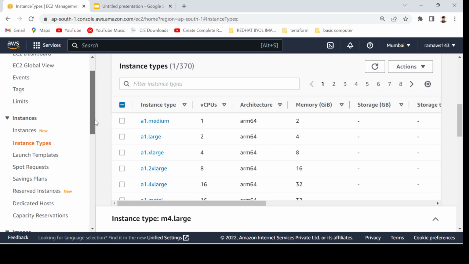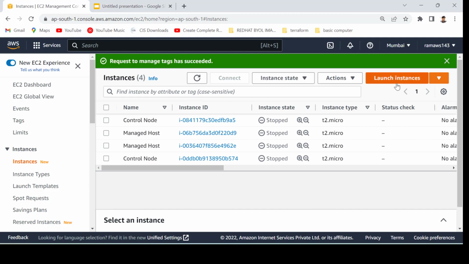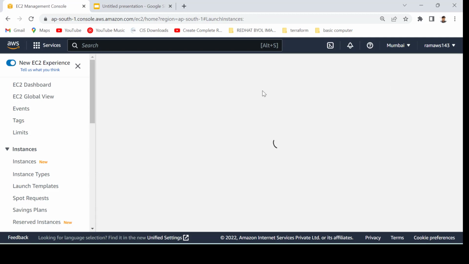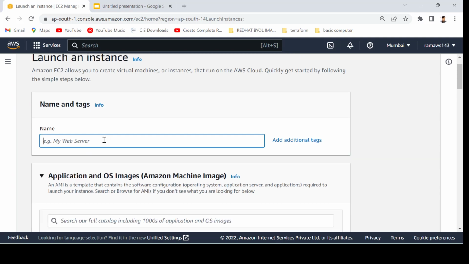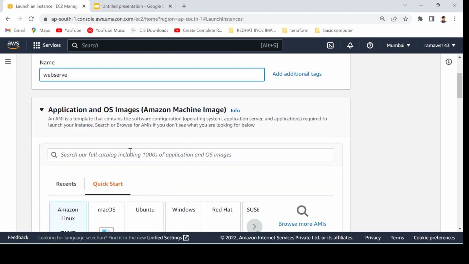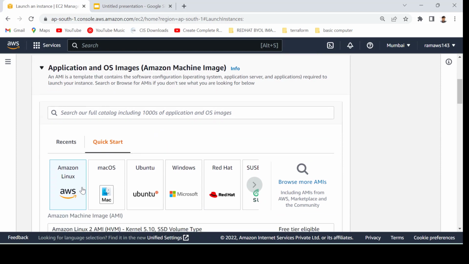Further, as we have discussed, we have a lab to create an EC2 instance. So let's launch an EC2 instance. What you have to do is first type the server name, or an identifiable name, just like this is my web server. Okay, application and OS image: if I want to create a Red Hat based server, then I can select the Red Hat based AMIs, or Amazon Linux based AMIs.